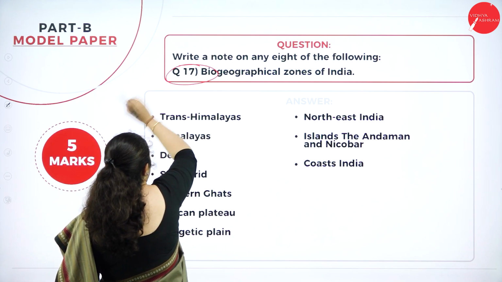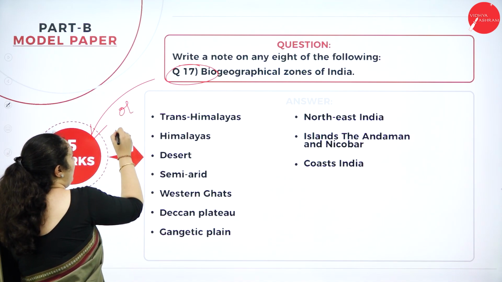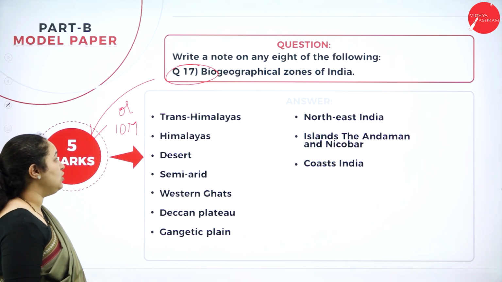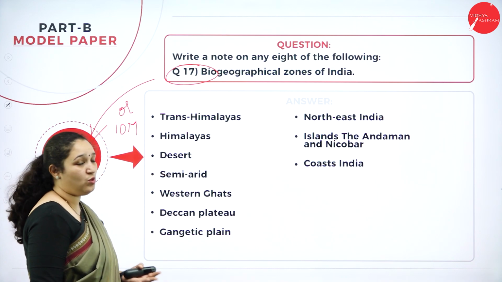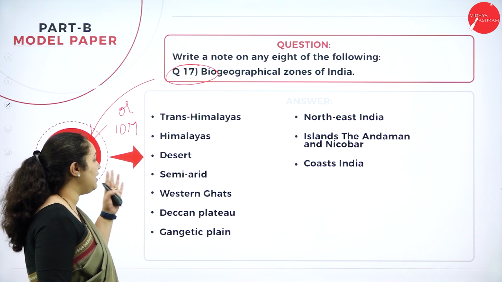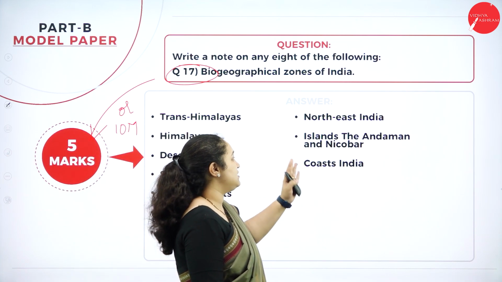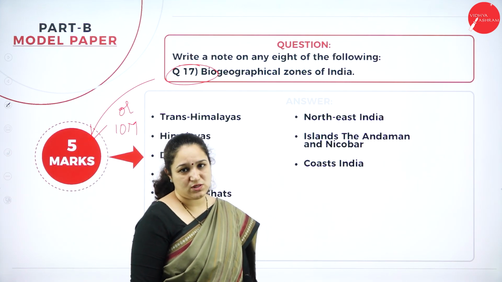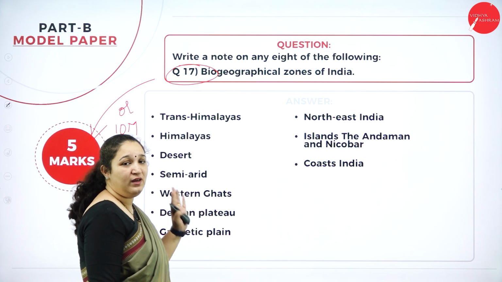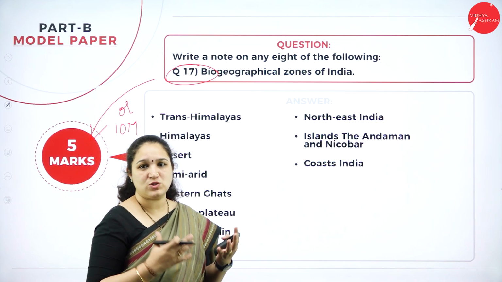Next, question number 17, biogeographical zones of India. See, this particular question can be asked for 5 marks, or it can also be asked for 10 marks. So when it is asked for 5 marks, you can just write different geographical zones. You have 10 geographical zones, that is Trans-Himalayas, Himalayas, desert, semi-arid region, Western Ghats, Deccan Plateau, Gangetic Plain, Northeast India, islands, the Andaman and Nicobar, and coast India. So here you have to mention every biogeographical zone of India, and just write one line across where it is present.